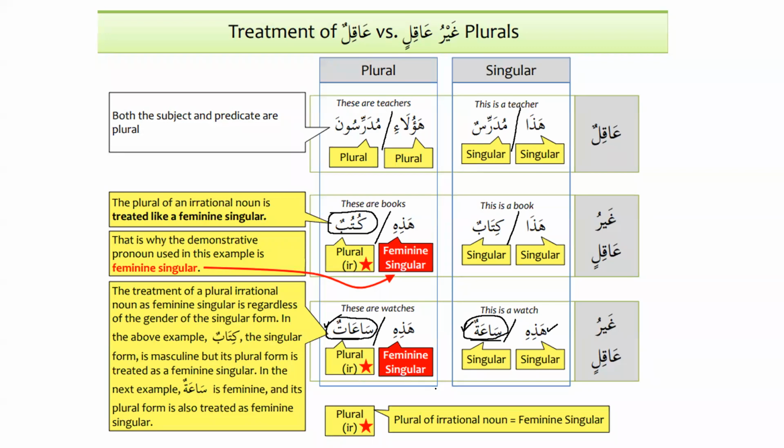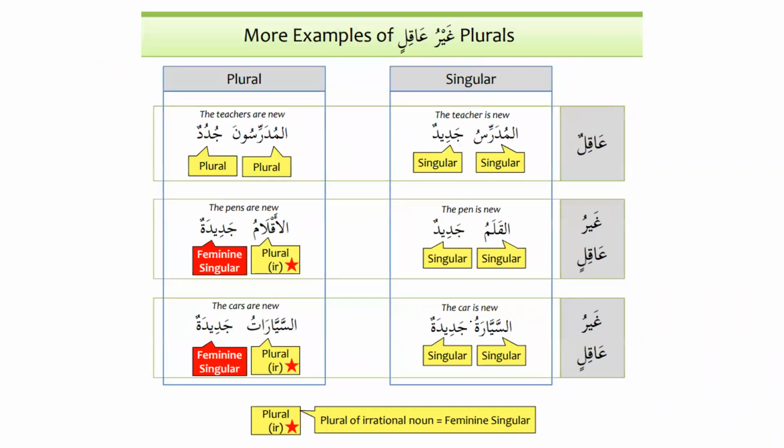And ghayru aqil means irrational beings or irrational noun. So please be with me and focus on this idea, because this idea is very, very important. Also in the Quran, it has been used a lot. And inshallah, if we get a very good hold of this idea from now, our learning of the Arabic language, inshallah, will be much easier. More of the examples over here.